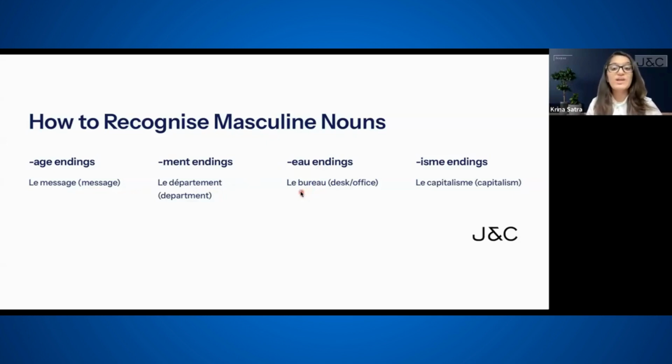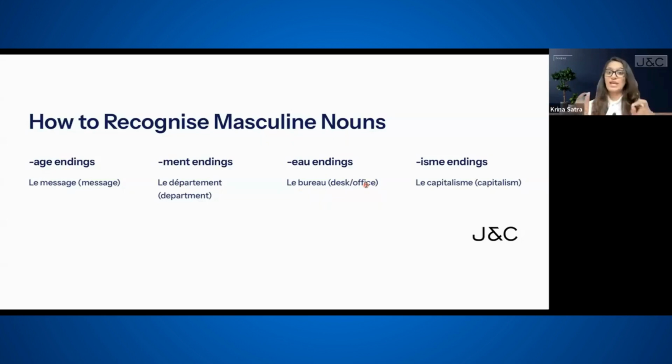A very common example again is bureau. Repeat after me. Bureau. Yes, the r sound. What is a bureau? Yes, it's an office, it's a desk. For example, marriage bureau, administrative bureau, it comes from an English word as well. So is bureau masculine? How do we know it? It's ending with E-A-U.